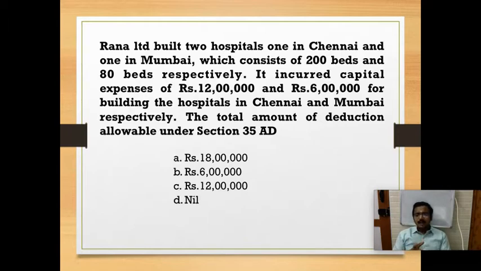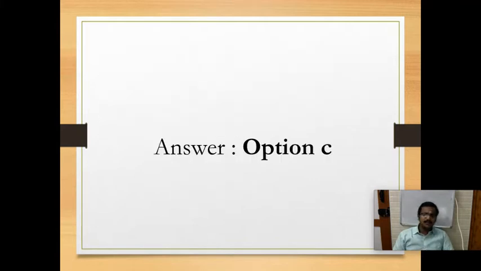So I can claim 12 lakhs. So my answer is option C, 12 lakhs. Option C, I can claim 12 lakhs under section 35A. Option C, 12 lakhs is the correct answer. Okay.